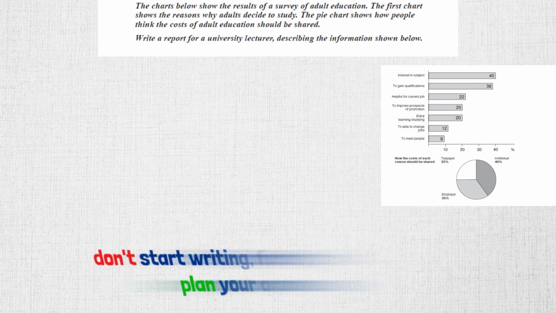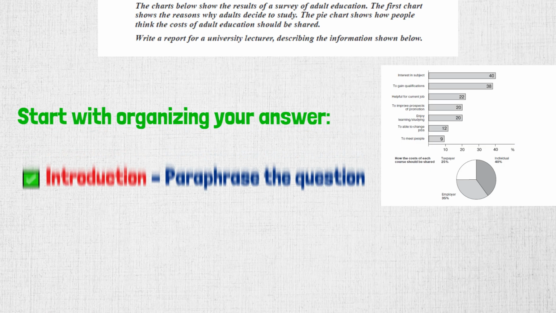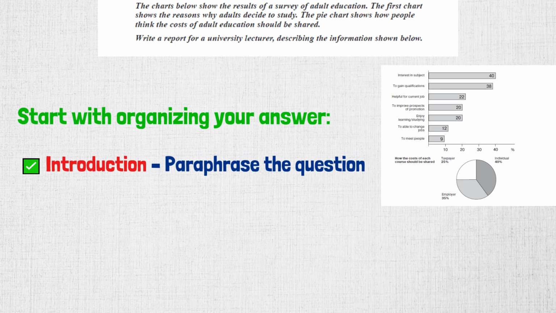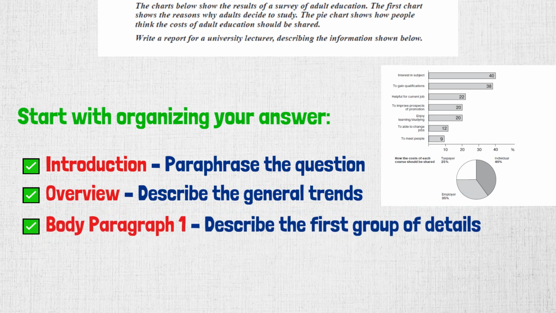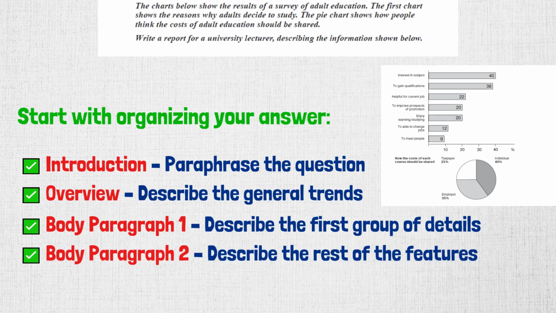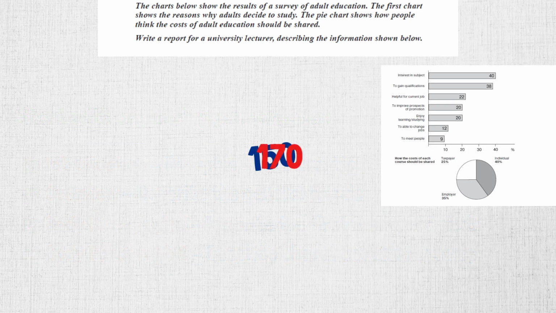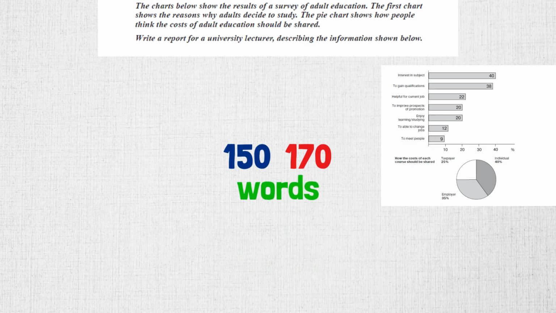Our structure stays the same. Introduction: paraphrase the question. Overview: summarize the main trends from both charts. Body 1: focus on the bar chart. Body 2: focus on the pie chart. This structure helps you organize your ideas and write within the 150 to 170 word limit.